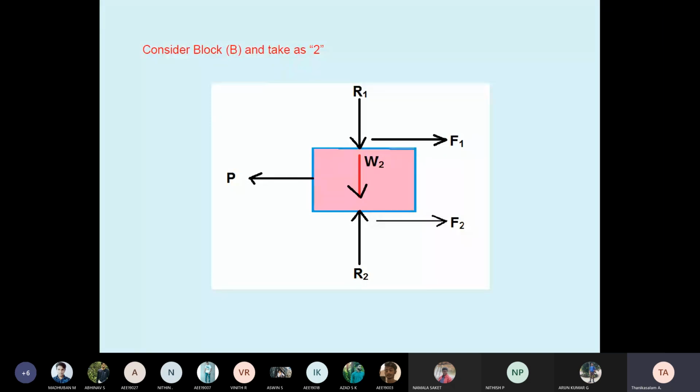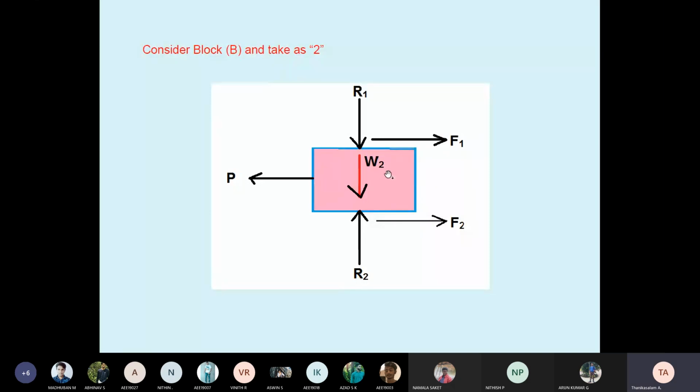Why did I introduce two frictions, F1 and F2? Because block B is in contact at the bottom surface, I took F2. Similarly, block B is in contact at the upper and the lower. Another block A's friction is F1. So block B's weight W2 is acting vertically downward. Students, weight is acting vertically downward.